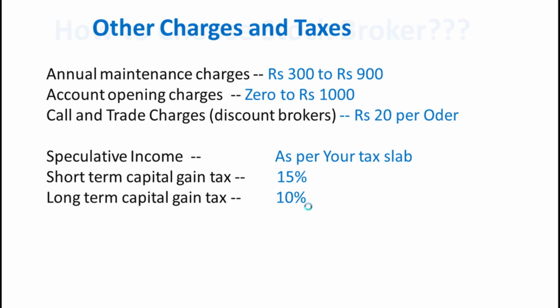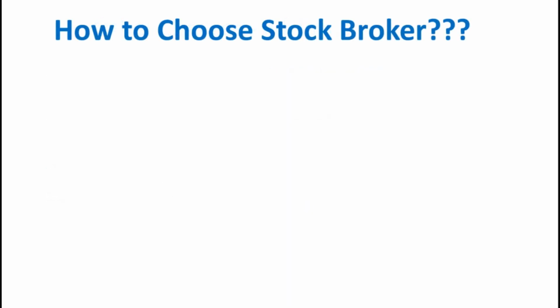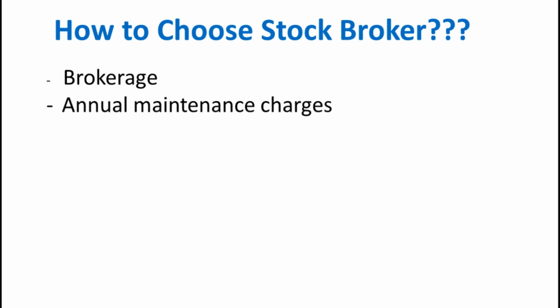Now let us see the most important point, how to choose a stockbroker. When you observe these intraday and delivery transactions, most of the costs go to brokerage. And brokerage is the most important point you should focus on while selecting your Demat account. And come to the second one, annual maintenance charge. As we pay this regularly every year, we should also focus on the annual maintenance charge of the stockbroker which you are opening.